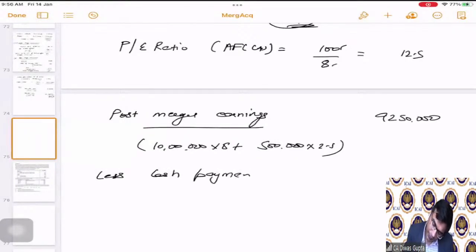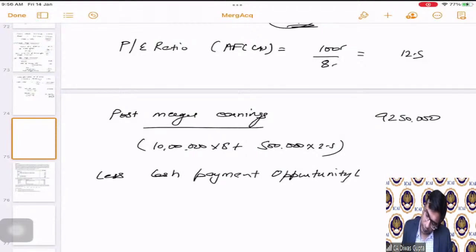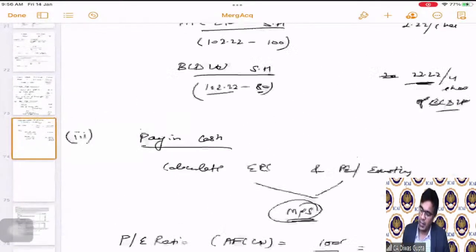This needs to be reduced. Why? Because we are making a cash payment of 22 rupees on 5 lakh shares, and on that we would have earned easily 10%. Correct?